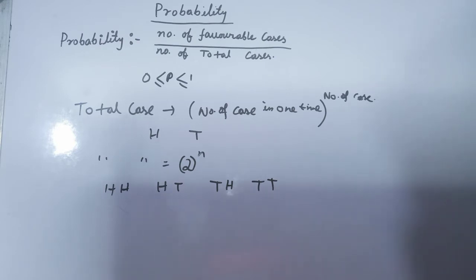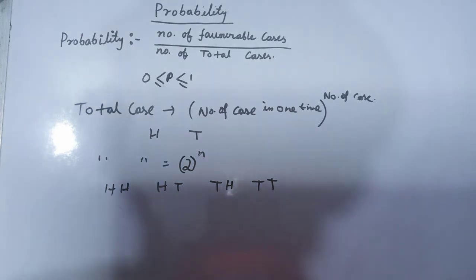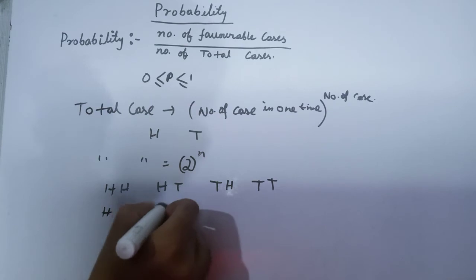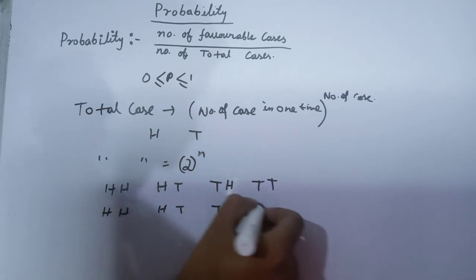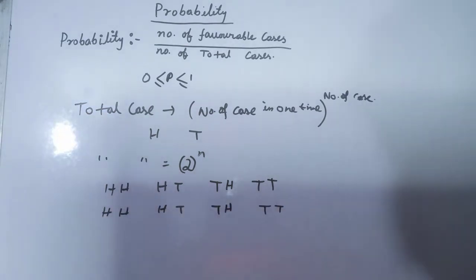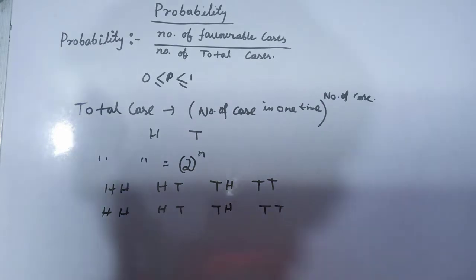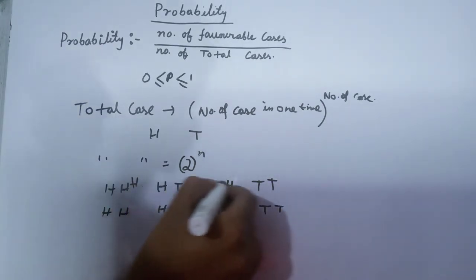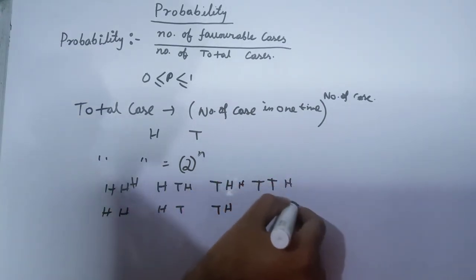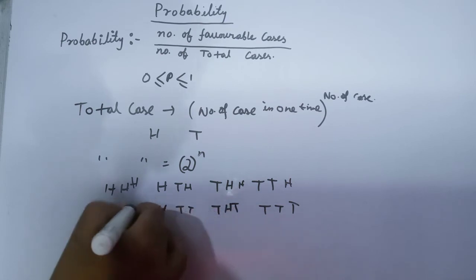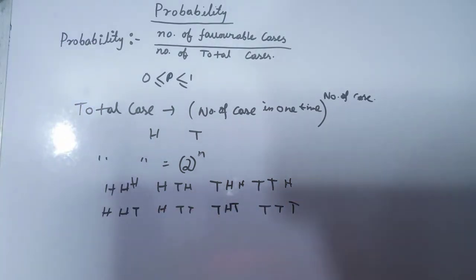In 2 tosses, we write head-head, head-tail, tail-head, tail-tail. We write it again. Now in the first copy, we put head in front, and in the second copy, we put tail in front. And we get 8 different cases.